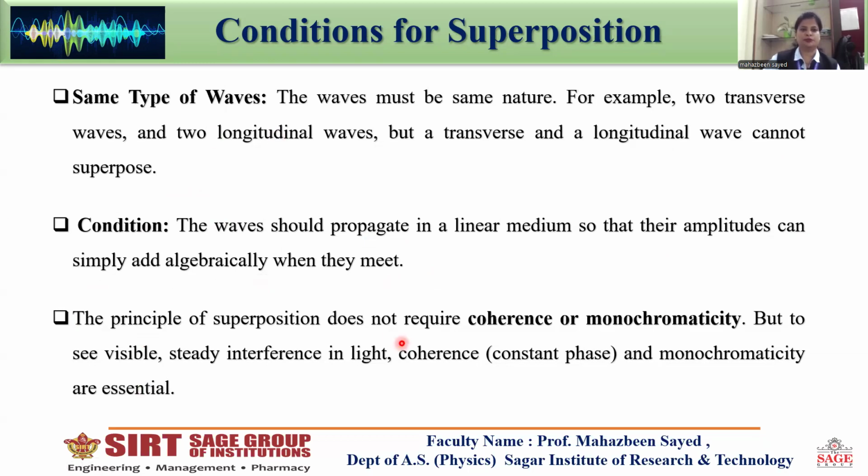The principle of superposition does not require coherence and monochromaticity. Coherent means both waves have the same or a constant phase, and monochromaticity means both waves are of a single color. But to see visible interference of light, coherence, that means constant phase, and monochromaticity are essential.